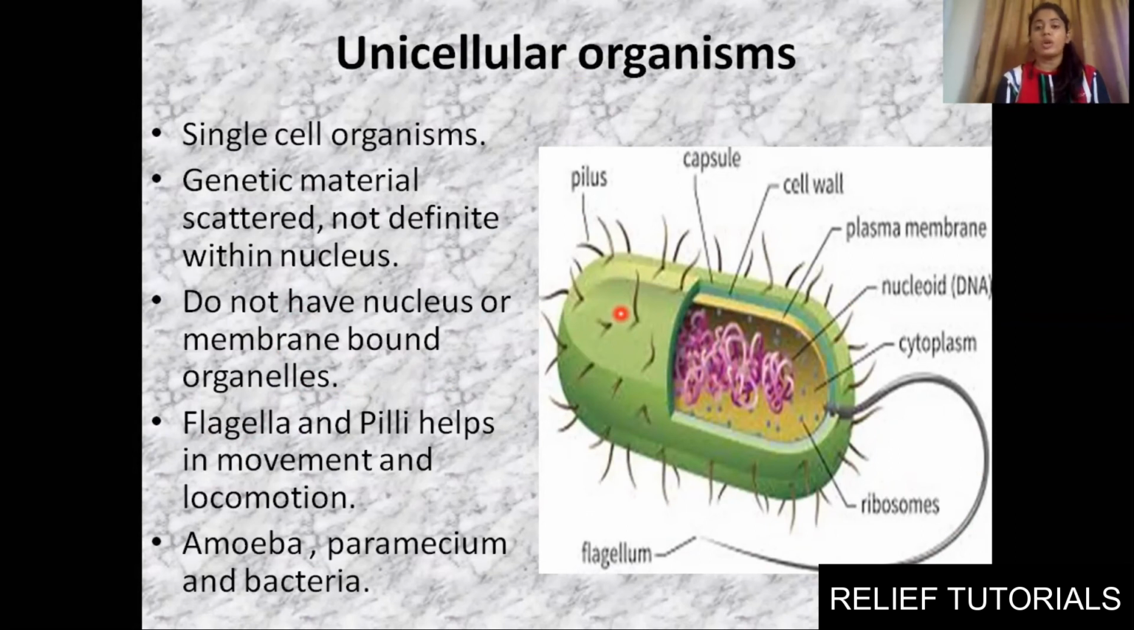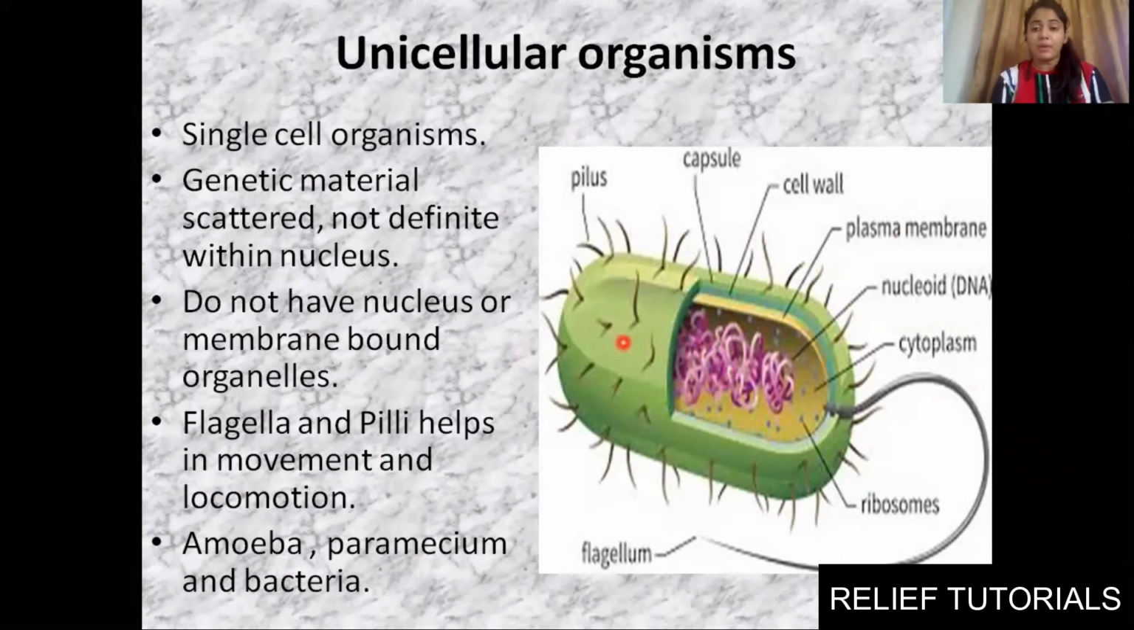Clear? It has a cell wall and a plasma membrane. The cell wall and plasma membrane are present in unicellular organisms, along with cytoplasm and ribosomes. Flagella and pili help in movement and locomotion. Examples are amoeba, paramecium, and bacteria. So unicellular organisms are single-celled. The genetic material is randomly scattered. It is not definite. A definite nucleus is not present, so it is known as a nucleoid.